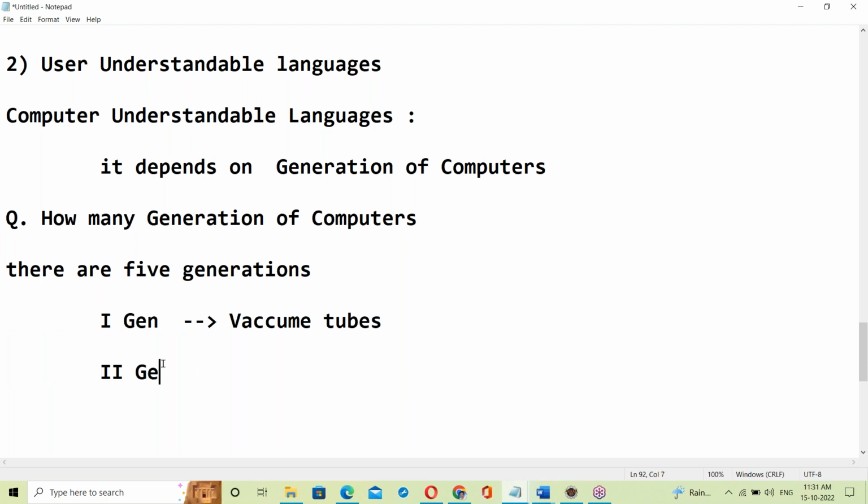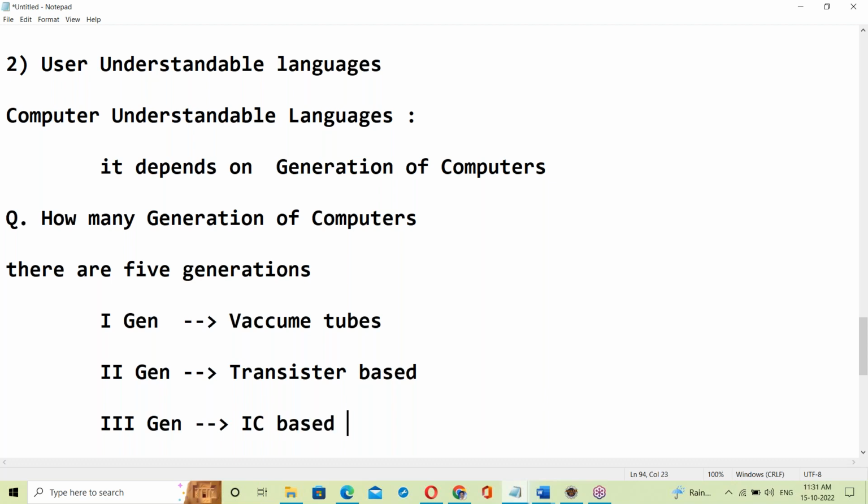second generation computers were transistor based. Okay. Third generation was IC based. Yes, you see electronic subjects.